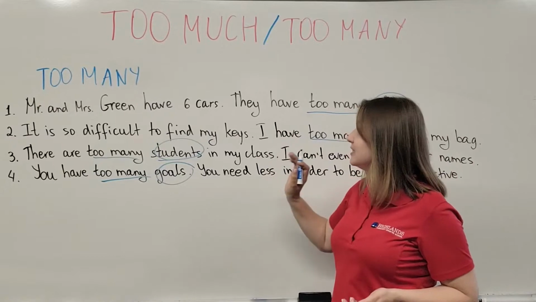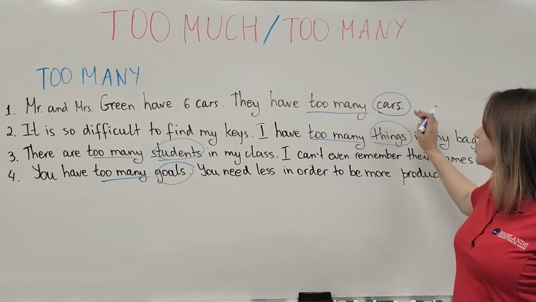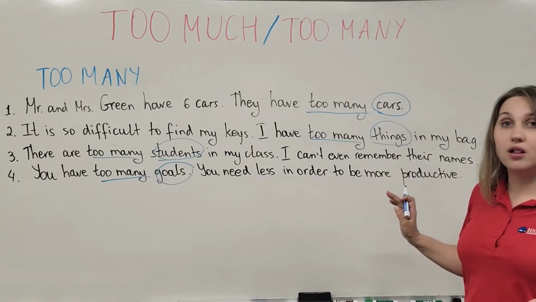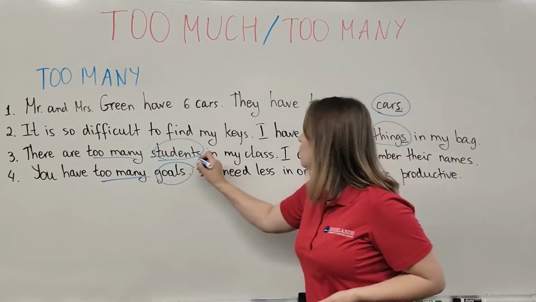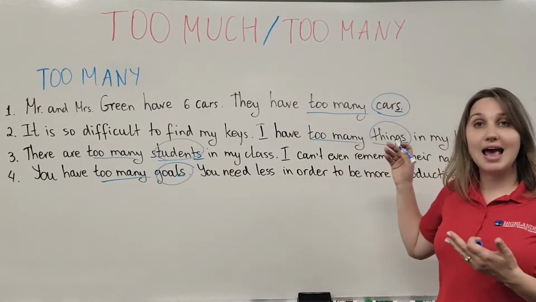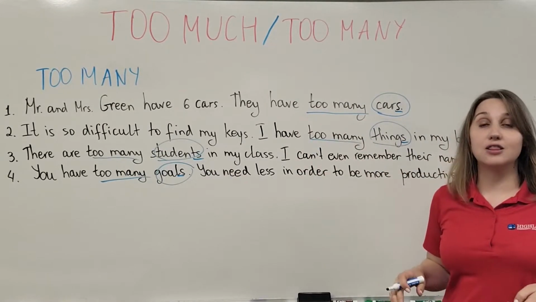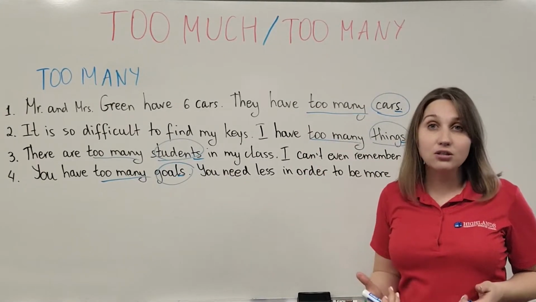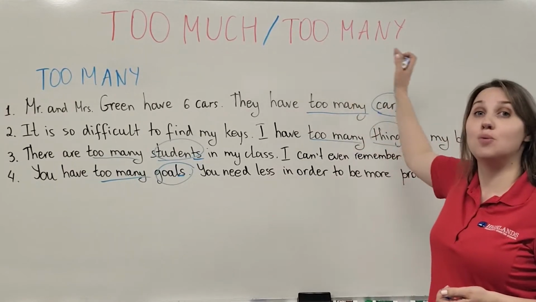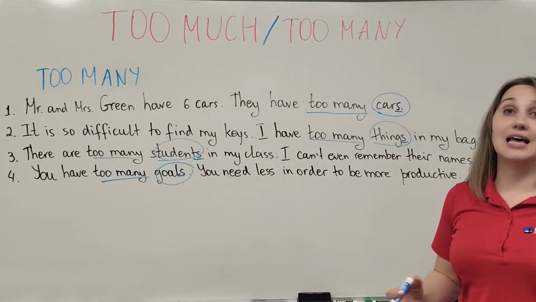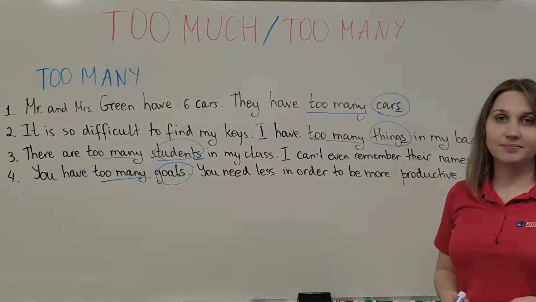Pay attention that the nouns that are countable have the plural ending s. If you see that ending s, it means that the noun is countable, and that means that you would be using the form too many if you want to say that it's more than necessary.